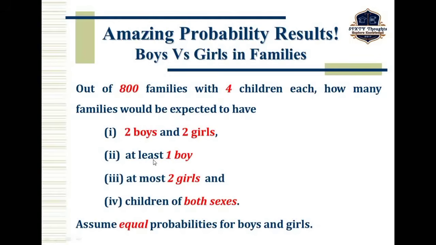Find the probability of at least 1 boy, right? So we consider x greater than or equal to 1. What is the third question? The probability of at most 2 girls, that is, maximum 2 girls, minimum any number of girls, right? The fourth one is the probability of children of both sexes. So here, using binomial distribution, we are going to solve the given problem.